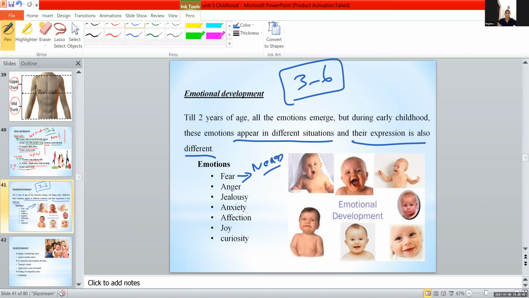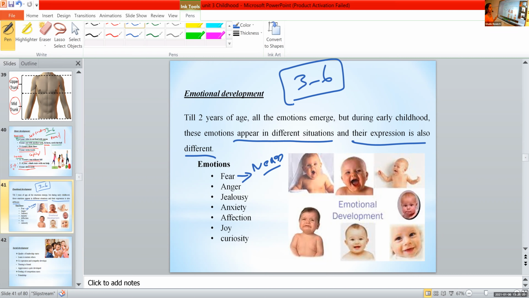Good. So what all expressions does a child have due to the emotions? Or what is the symptom of fear? Sana, Meghna also think. Any one expression for fear. Expression or any symptoms.